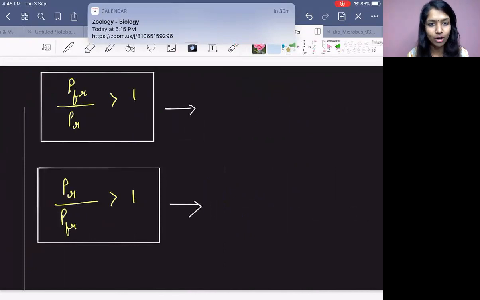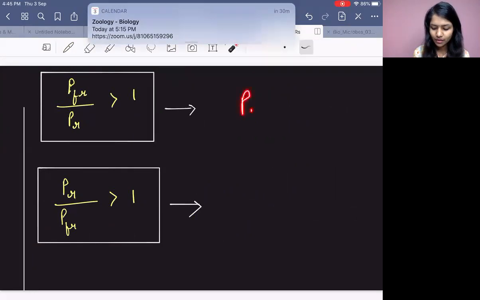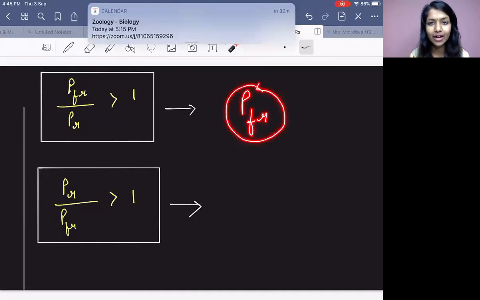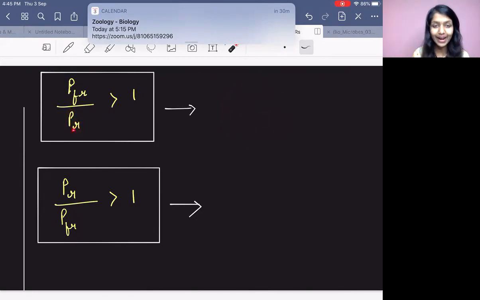Now, a very important concept: phytochromes can be of two types. One is PFR. What do you mean by PFR? Phytochrome FR. What do you mean by FR? Far red. What is PR? Phytochrome R, red. So PFR is phytochrome far red, and PR is phytochrome red. Cool?